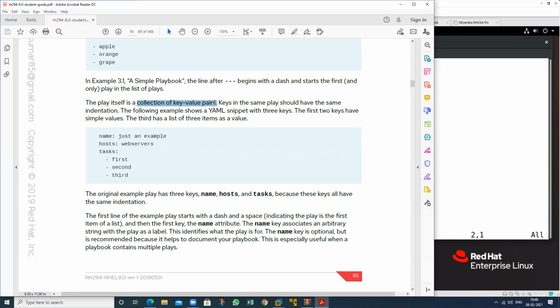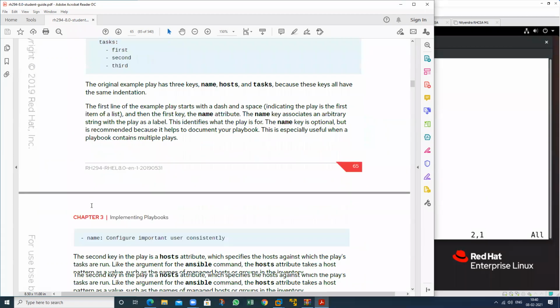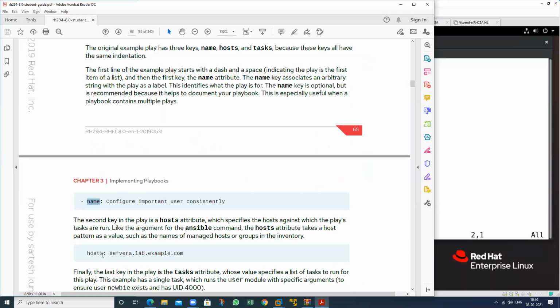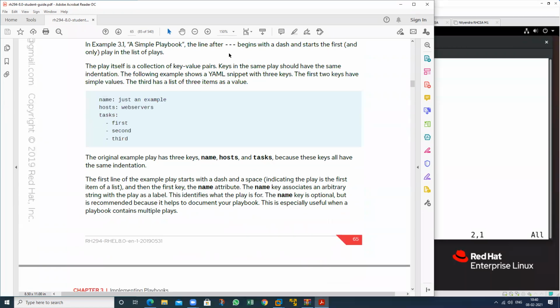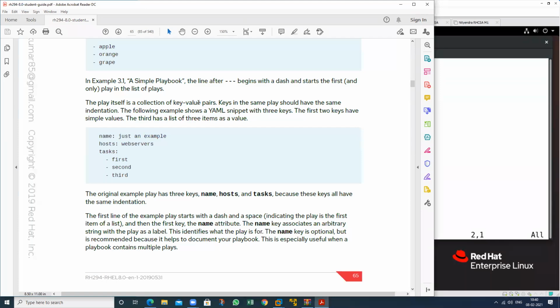It's a collection of key pairs. Key pair means, see this one. This is my name. In this language, it's called key. And this is the value. Key pair means we should have things. This is name, this is my host, this is my task, and this is the value of this particular key. So what is name? It's a key. What is this? This is the value of this particular key. So it's called key value pair.